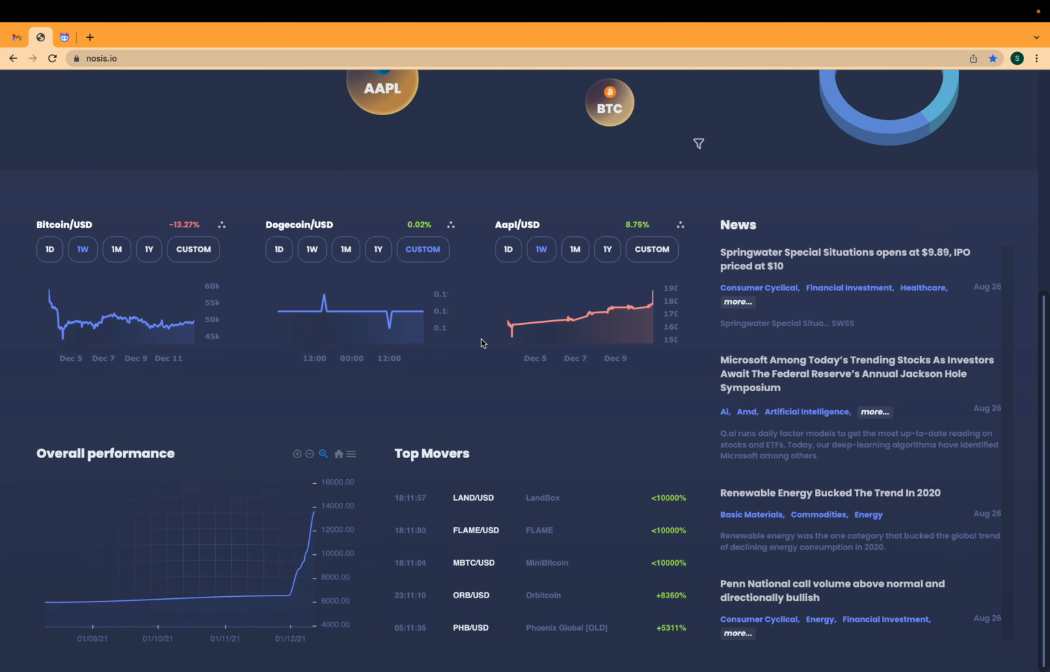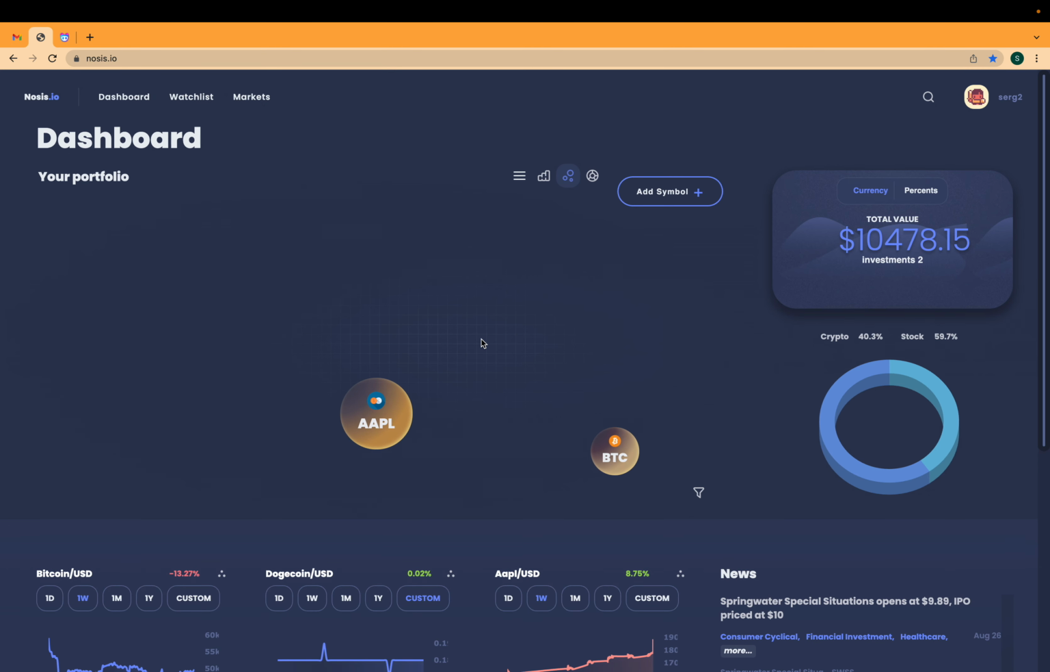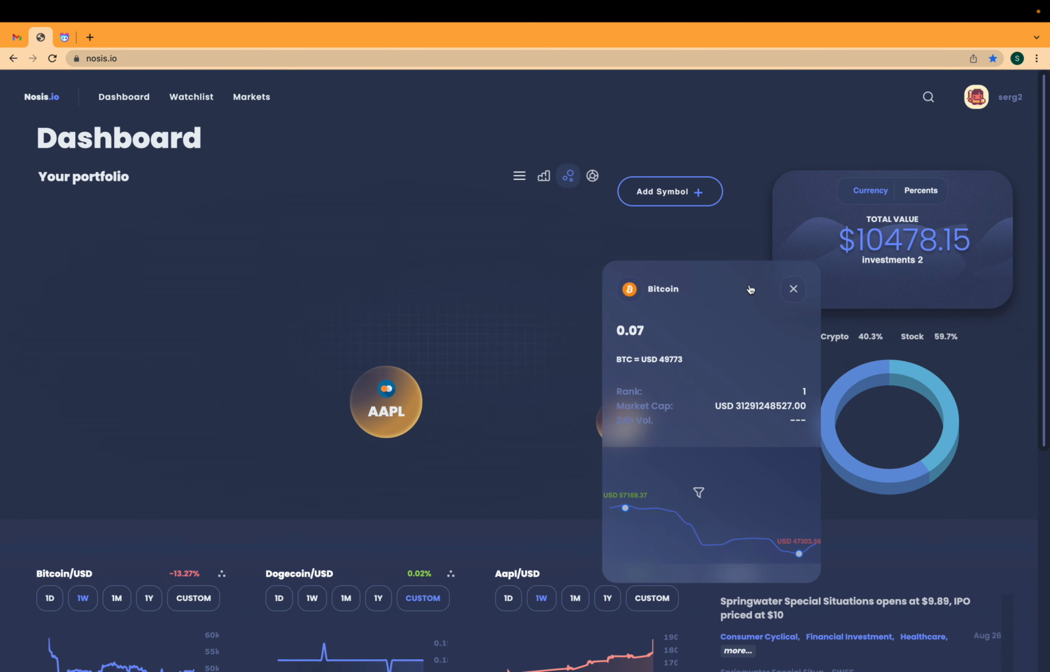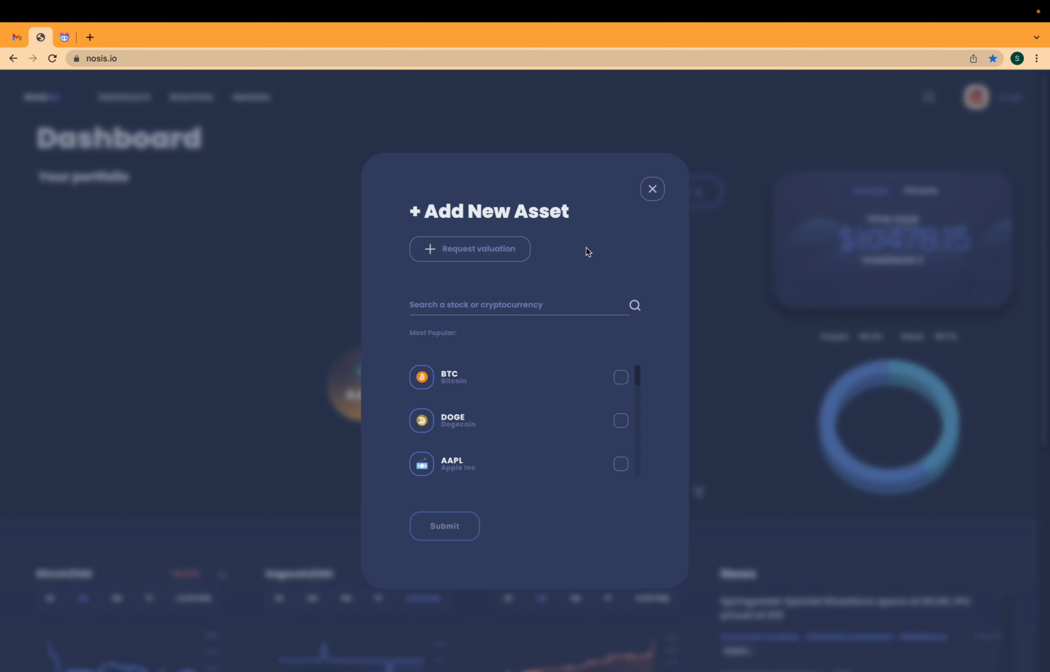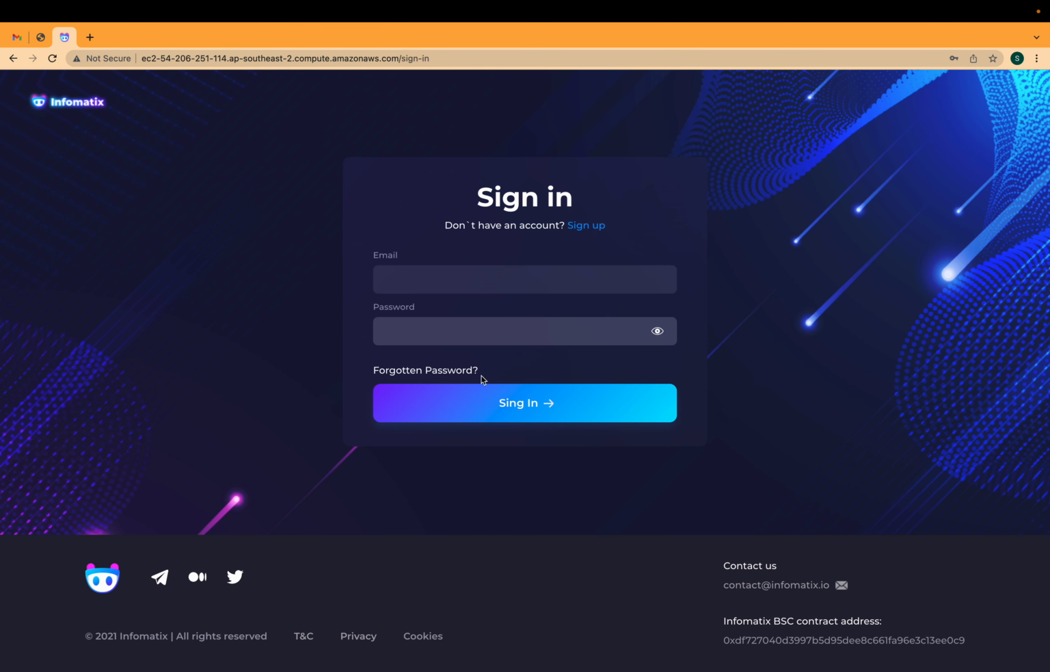Within the Gnosis platform, you can track your investments into stocks and crypto, but you might also have custom assets whose price you want to know. That might be jewelry or art or real estate, and our platform provides you an option to request its valuation to know its price. So at first, let's log into Infomatix project as an admin,